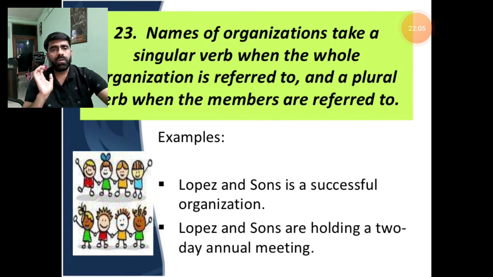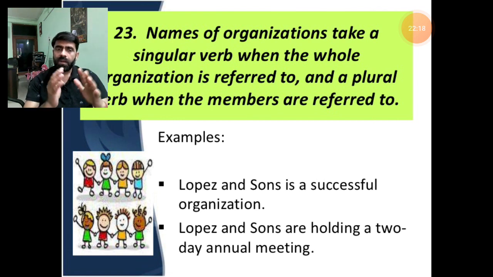Lopez and Sons are holding a 2-day annual meeting. Here it means Lopez and his sons are holding the meeting separately. I am talking about Lopez and his sons particularly. They are not taken as the organization.